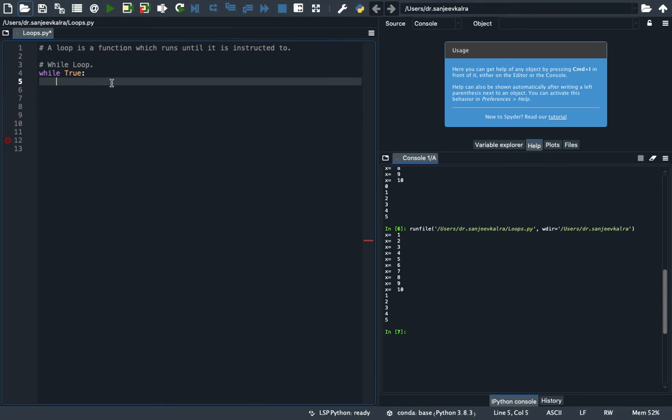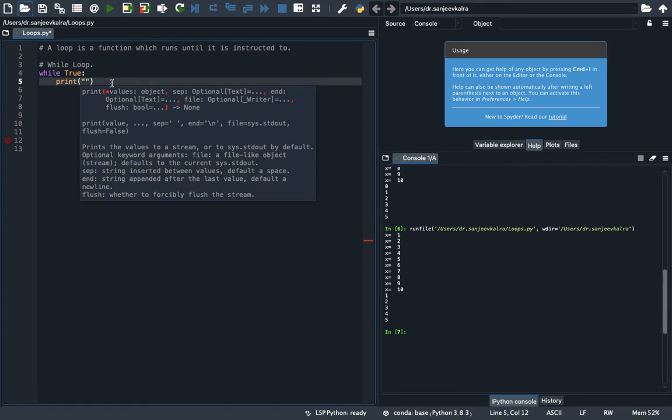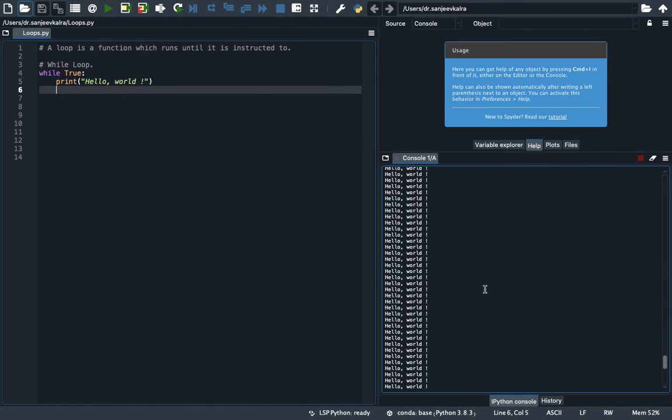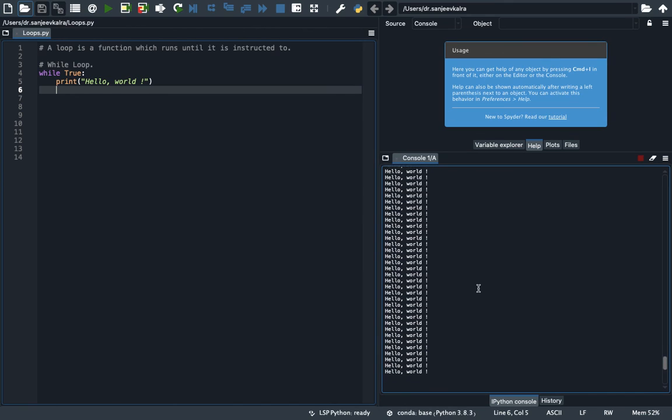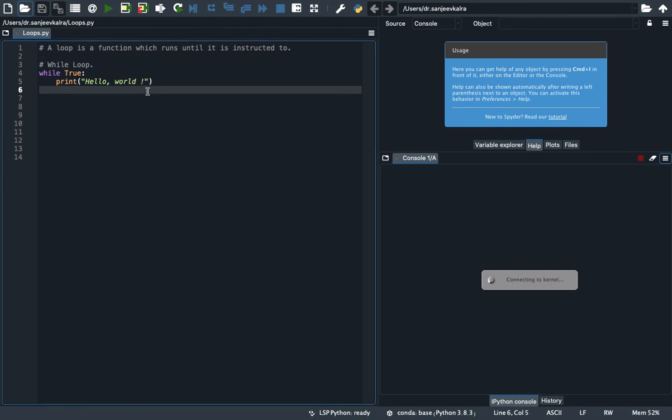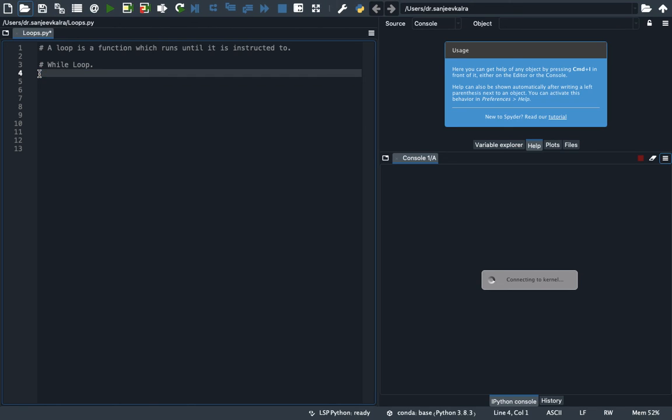For example, if I want to print hello world, so if we have printed hello world inside while true loop, this hello world will be printed continuously and it will never stop. So let's try to run it. So you can see hello world is printing continuously. It's like this, it will never stop. So let me restart the kernel. So this is how while and for loop work.